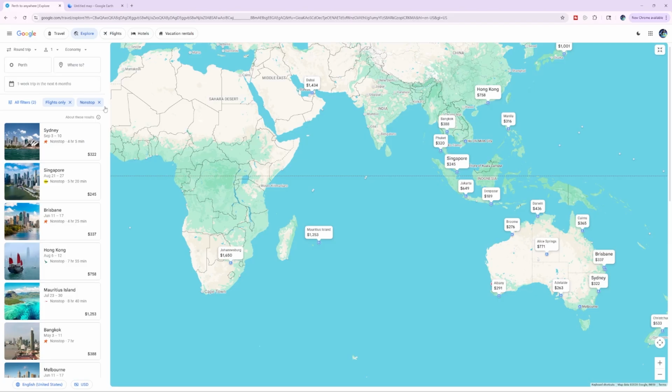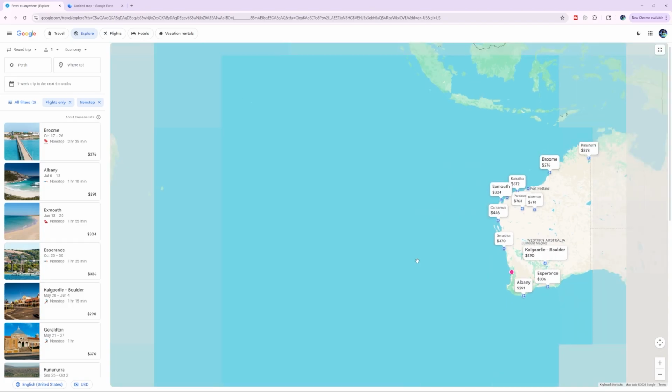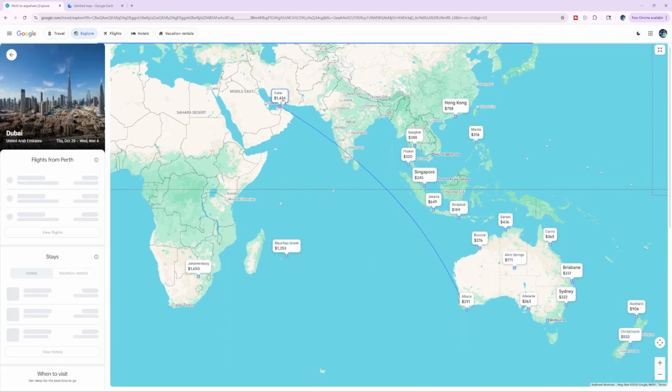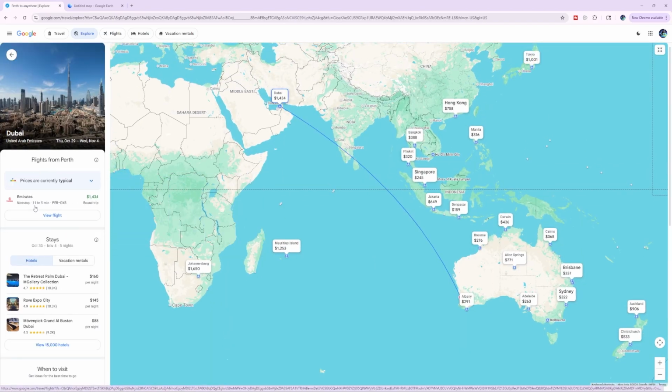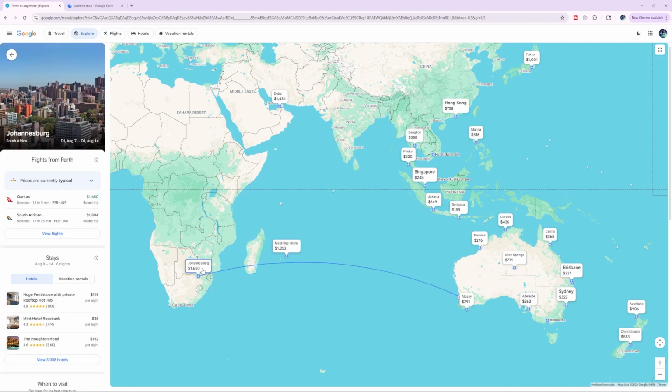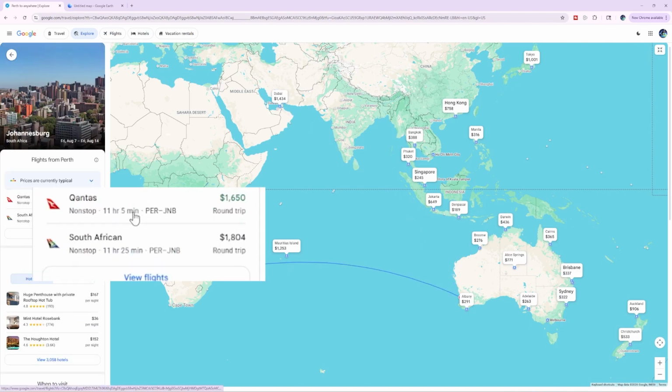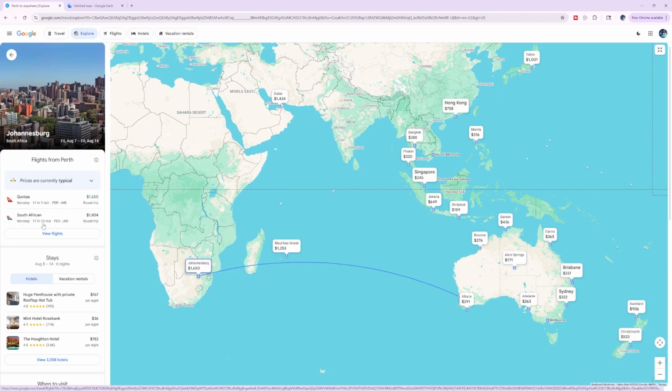So if this map is correct, flight times and routes should line up. Let's start with direct flights out of Perth. For those of you that don't know, direct flights mean non-stop. They go from point A to point B. You can see Perth selected here. Now, if we fly from Perth to Dubai, it is 11 hours and 5 minutes. And if we fly from Perth to Johannesburg, it's 11 hours and 5 minutes. Also 11 hours and 25 minutes if we wanted to take that flight instead. But they're basically the same flight time.